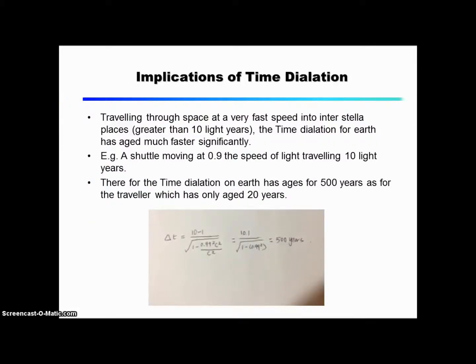Implications of time dilation. When traveling through space at a very fast speed to interstellar places greater than 10 light years away, the time dilation for Earth becomes significant. A shuttle moving at 0.9 the speed of light travelling 10 light years. Therefore, Earth has aged 500 years, while the traveller has only aged 20 years. This is shown in the equation below that I have done.